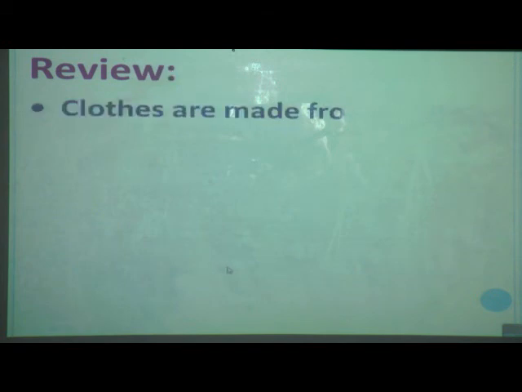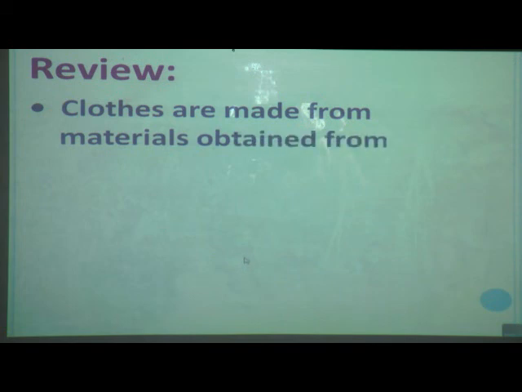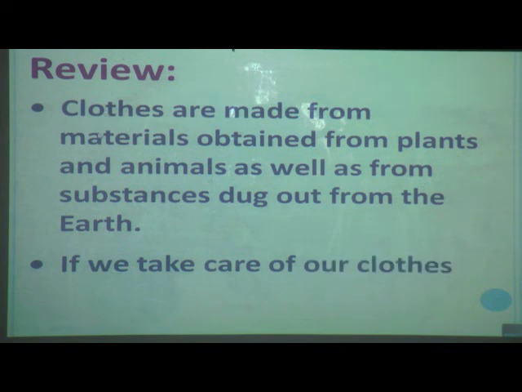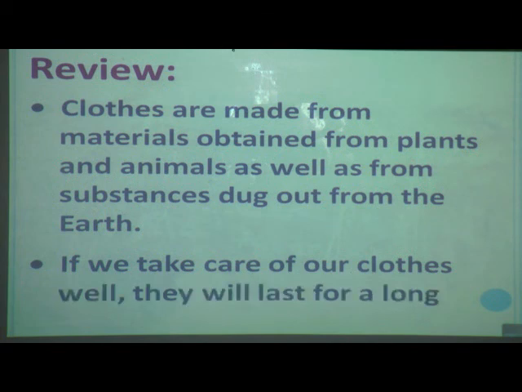And we also learned today that clothes are made from materials obtained from plants and animals, as well as from substances dug out from the earth. Clothes made from materials obtained from plants and animals are natural fibers. Clothes made by natural fibers as well as synthetic fibers are used to make clothes. And we also learned that if we take care of our clothes well, they will last for a long time.